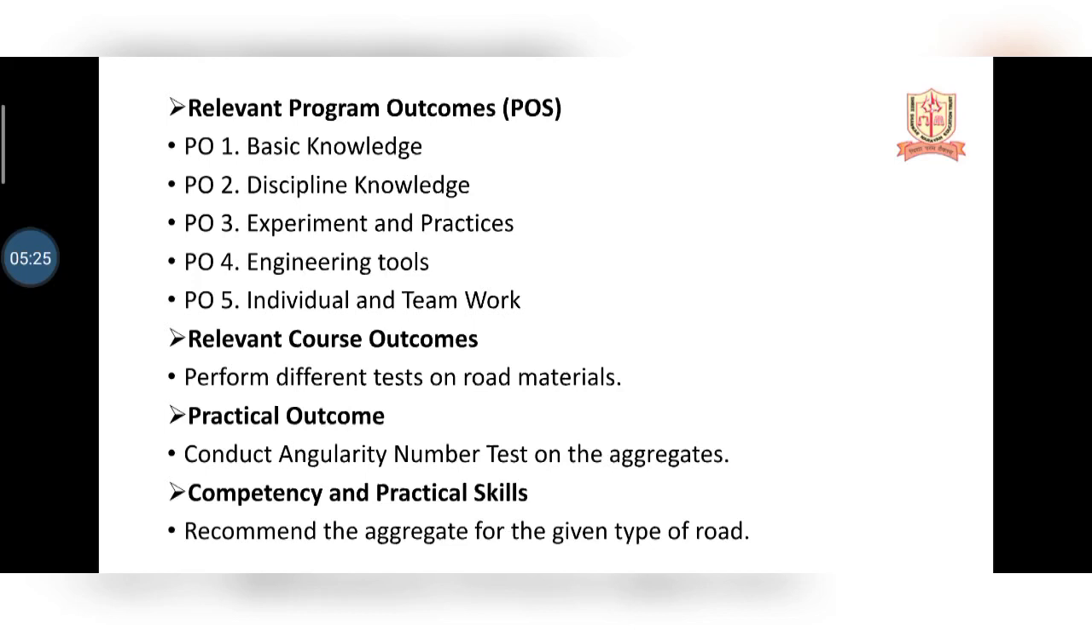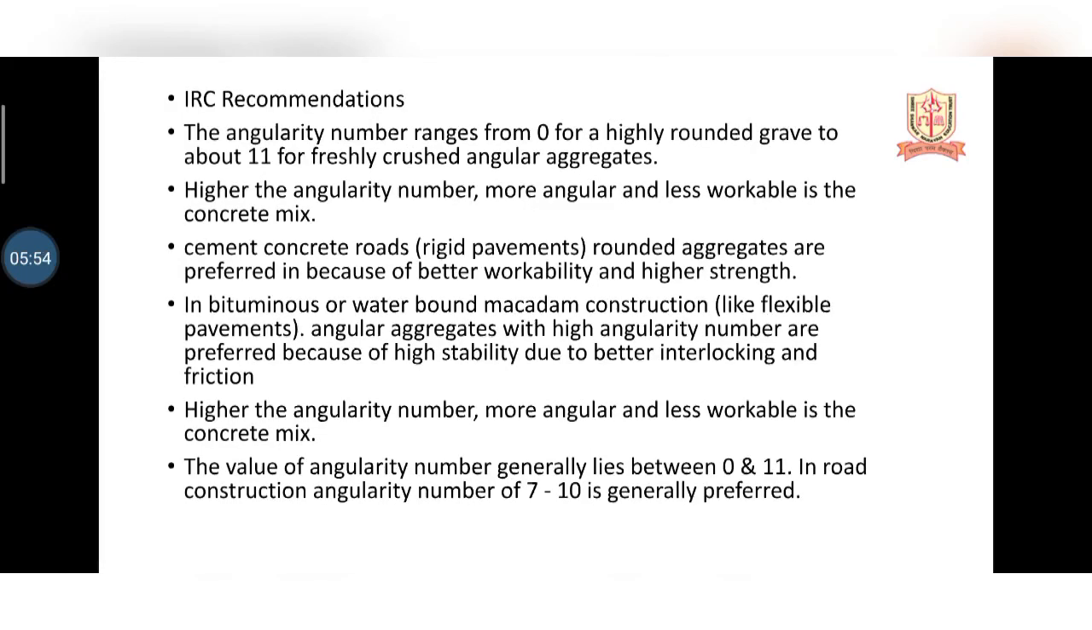The relevant course outcome means performing different tests on road materials. We have to perform various types of tests on road materials. The practical outcome is what we are specifically doing, that is the angularity test on an aggregate. Then the competency and practical skill is recommending the aggregate for different types of road. After doing this experiment, we can recommend different types of aggregate for different types of road construction. For this, the IRC is obviously going to help us. The IRC recommends the angularity number range from 0 for a highly round gravel to about 11 for a freshly crushed angular aggregate.